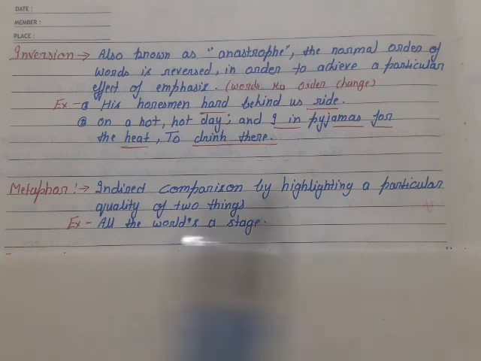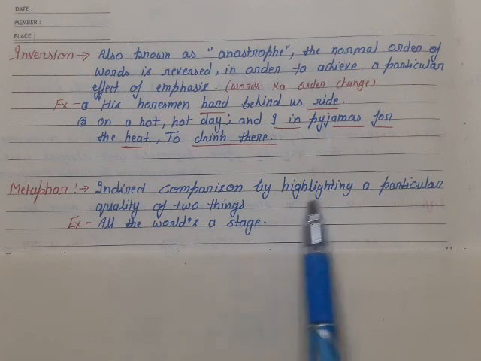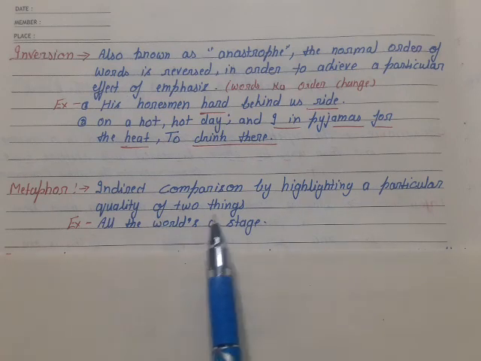Student, our next literary device is metaphor. What is metaphor? Indirect comparison by highlighting a particular quality of two things. Student, if two different things are compared on the basis of one quality, that is the metaphor literary device. If we compare anybody's beauty to the moon, if I say she is the moon, or he is Rana Pratap, meaning bravery is compared, or Rana Pratap was a lion of Mewar, that will be metaphor.